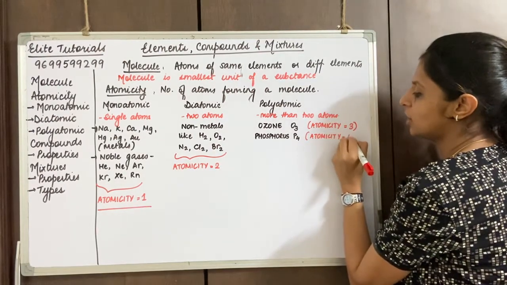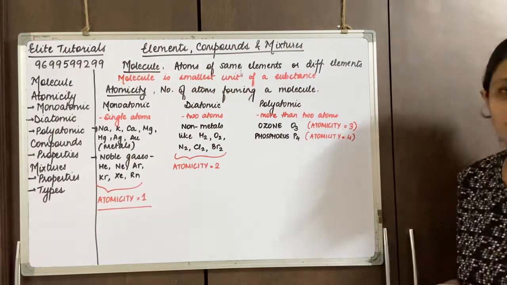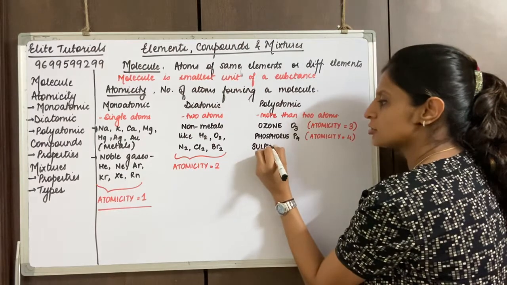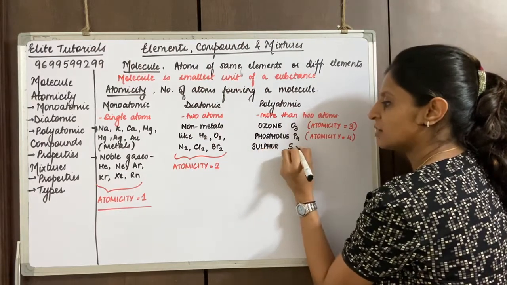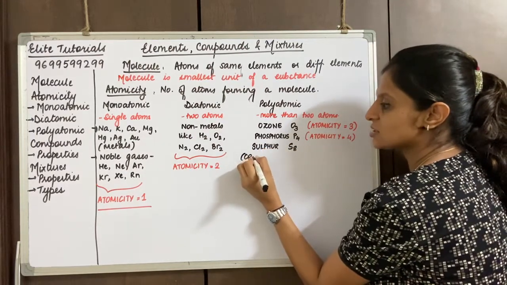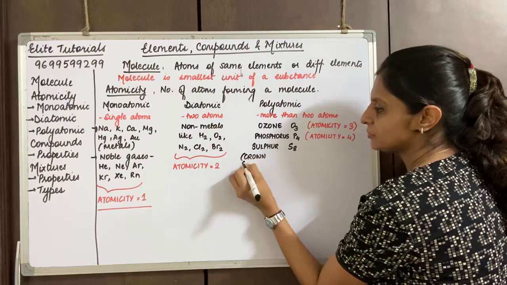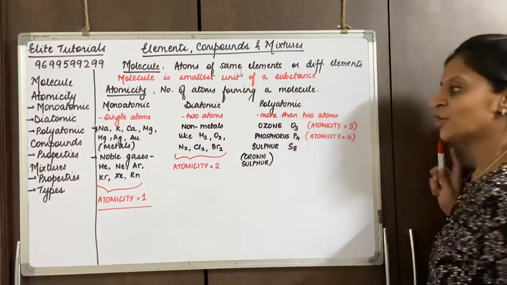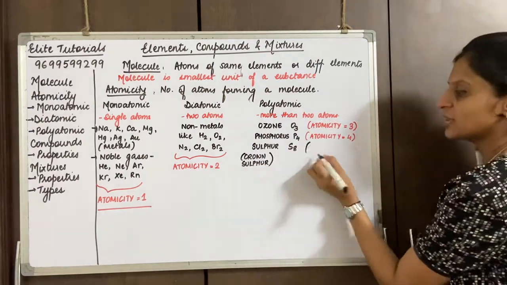So you need to learn these examples. I'm just giving you one more extra, that is sulfur. Sulfur also exists as S8, which is called crown sulfur. This is an extra example, and the atomicity for this is 8.